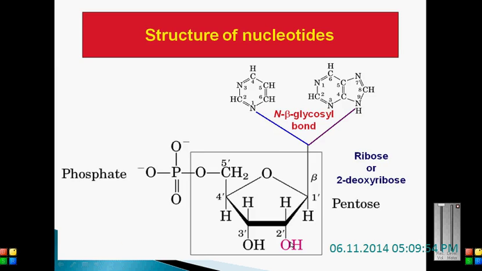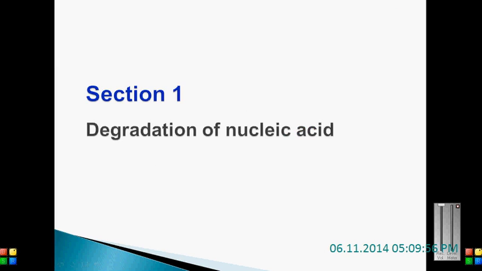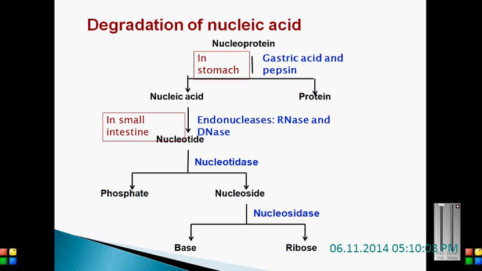And first, in section 1, we will check out the degradation of nucleic acids, how commonly the nucleic acid gets degraded. The proteins ingested in our diet go into the stomach. We might already be familiar that the stomach has an acidic pH, and all the proteolytic enzymes are present in the stomach. These proteolytic enzymes along with the gastric acid digest the incoming nucleoprotein into nucleic acids and protein.